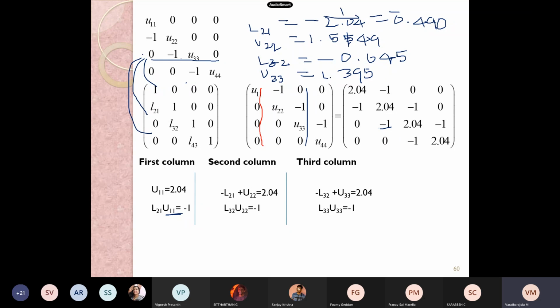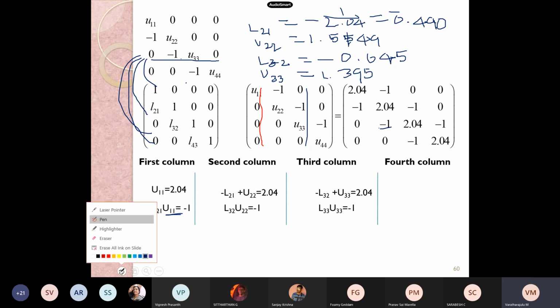Then do the multiplication with the fourth row. L43 into U33 plus 0, isn't it? But we are not doing so. L43 into U33 plus 0 becomes 0, right? Okay, now concerning why we didn't consider it, I'll tell you.